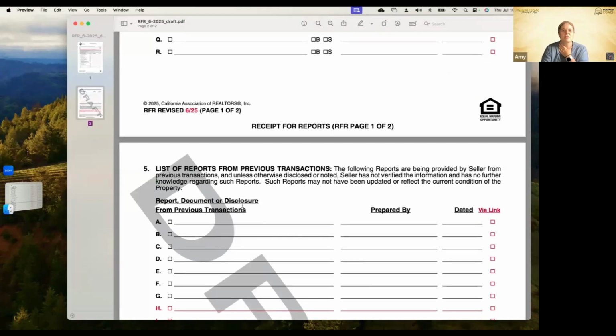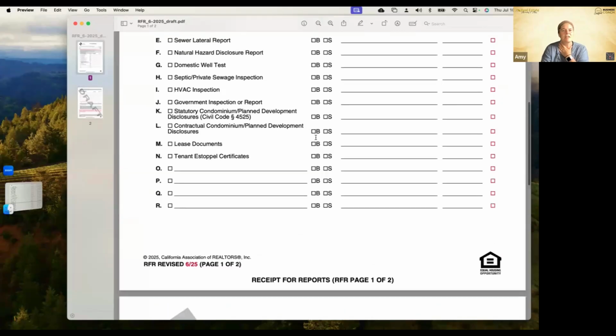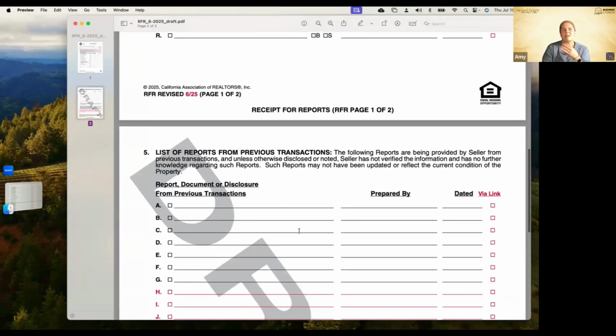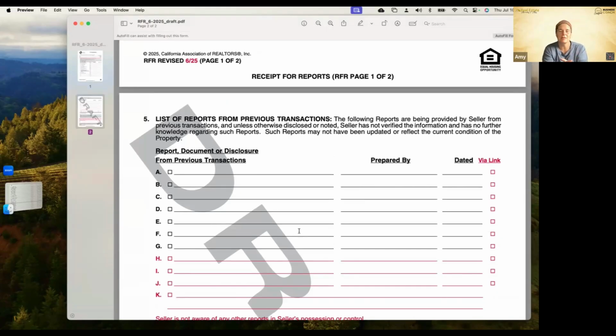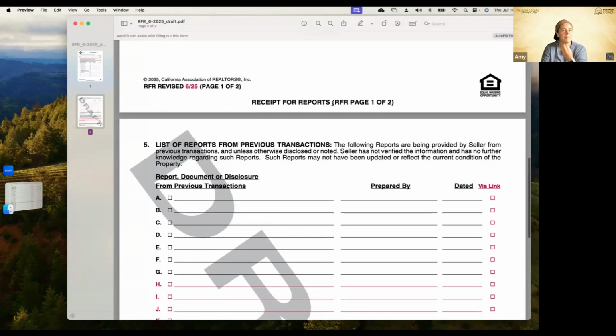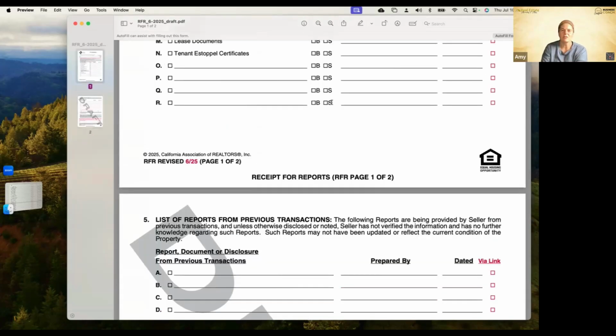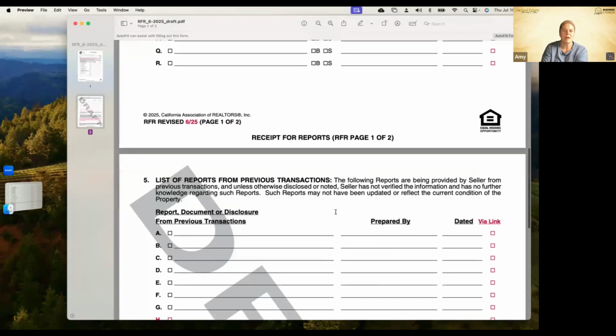Here's a list of reports from the previous transaction. Pre-sale inspections or buyer ordered inspections go up here in the first section. Down here in section 5, this would be if the property was previously in contract and anybody but the seller ordered investigations. So the other buyer's ordered investigations that are now part of that property get listed in this bottom section. Only if they're ordered by our buyer or the seller do they go in the top section. Everything else goes in the bottom section.